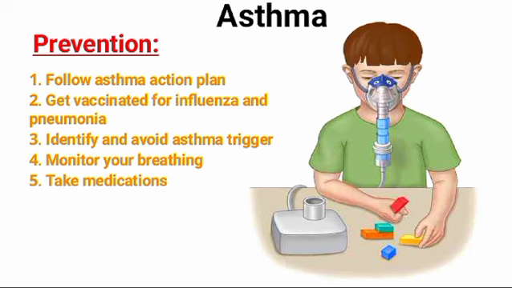Now the preventions. While there is no way to prevent asthma, its attacks can be prevented by following different action plans. Get vaccinated for influenza and pneumonia. Identify and avoid asthma triggers, like a number of outdoor allergens and irritants ranging from pollens and mold to cold air and air pollution, which can trigger asthma attacks.